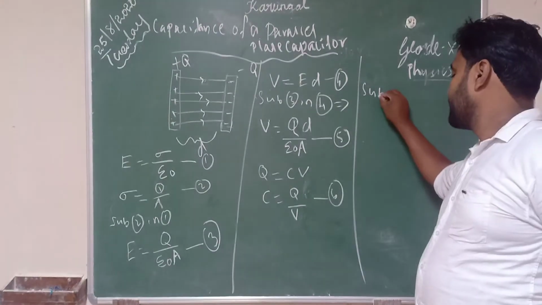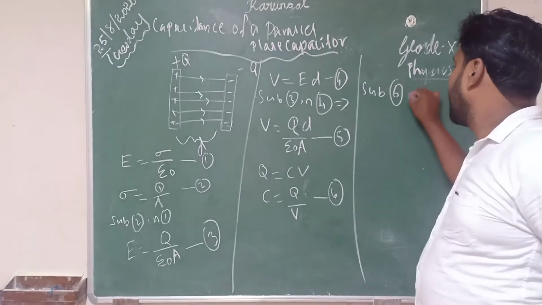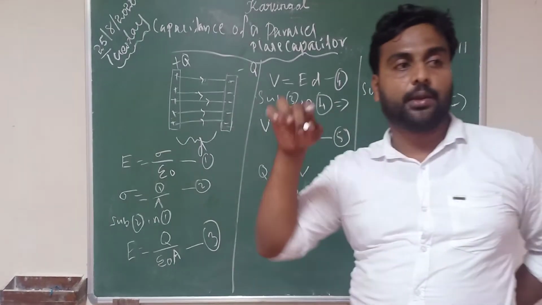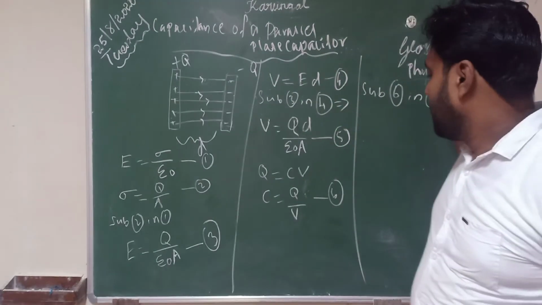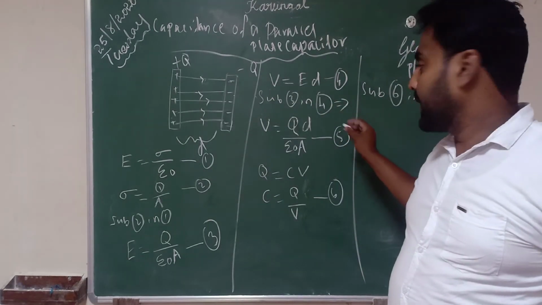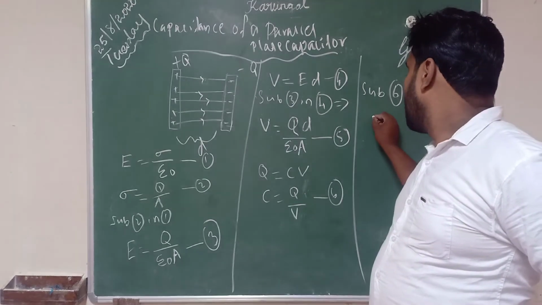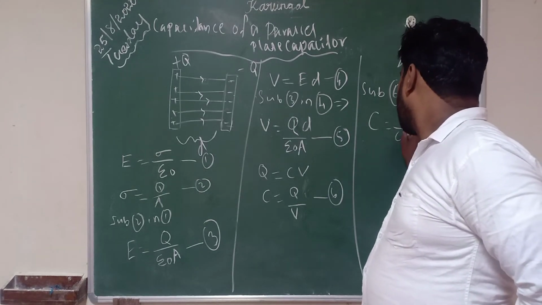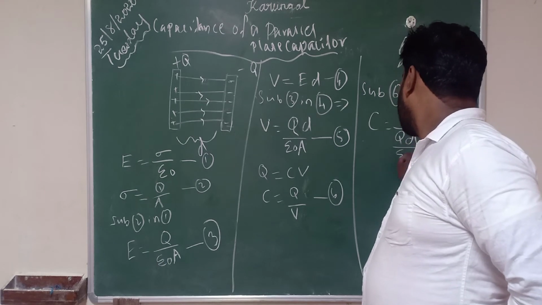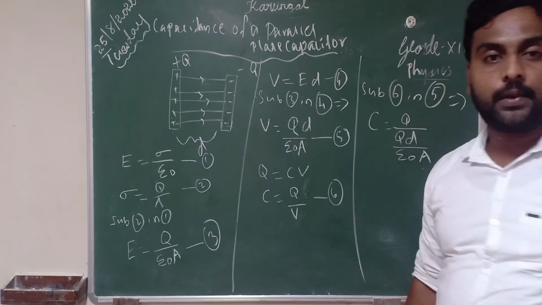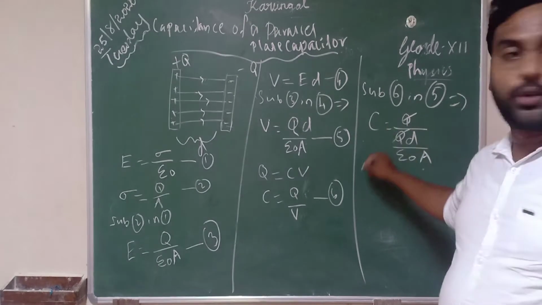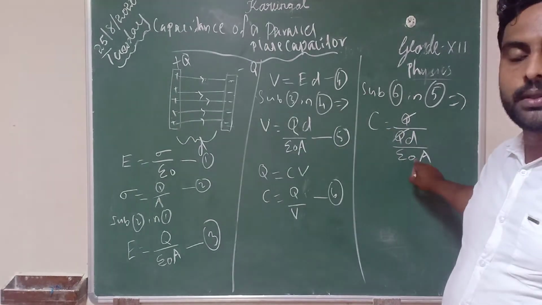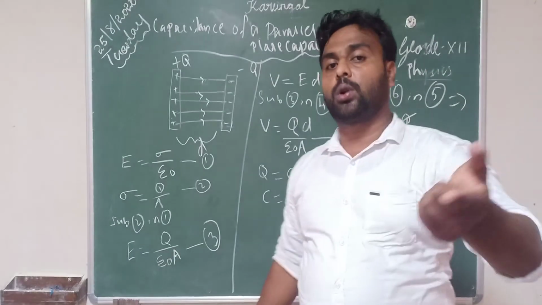Substitute equation 6 in equation 5. So we will get C equal to Q by QD by epsilon 0 A. Here Q and Q cancel. So what you will get is D by epsilon 0 A. You can take the reciprocal.